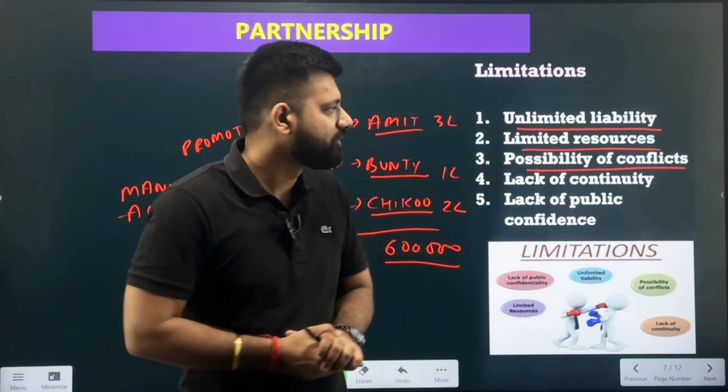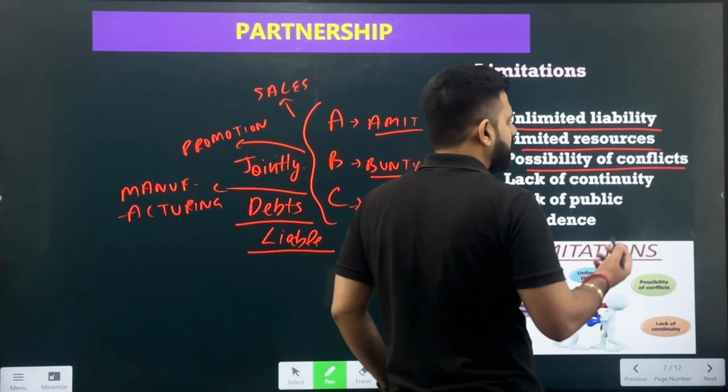Same is the situation in a partnership, where the partners are working together. There can be conflicts in decision making, where the decisions are not followed by the other partners, even though they are principal and agent. Still, because they are not agreeing to the idea, they would be having conflicts in the business. So there is the possibility of conflicts also.